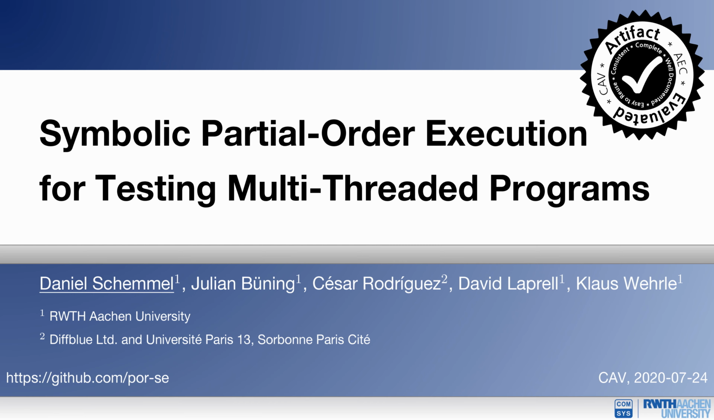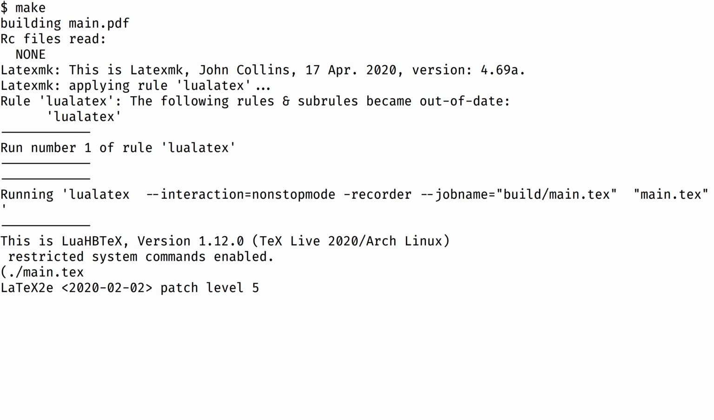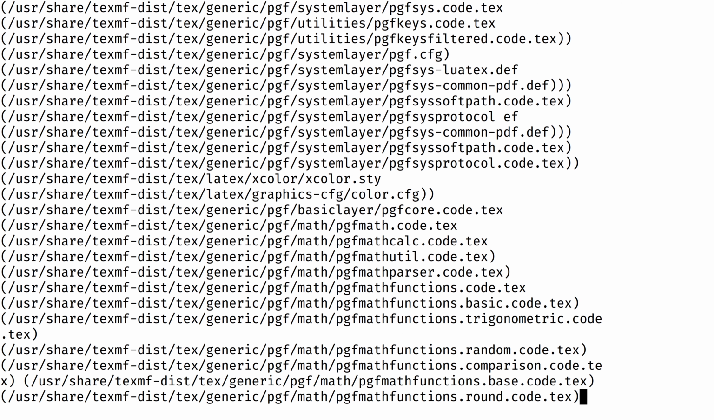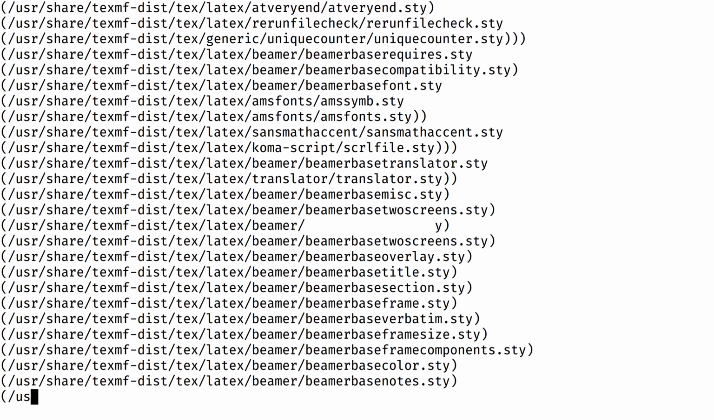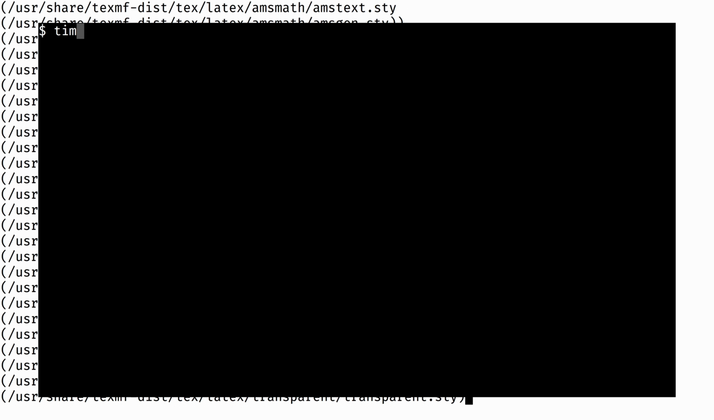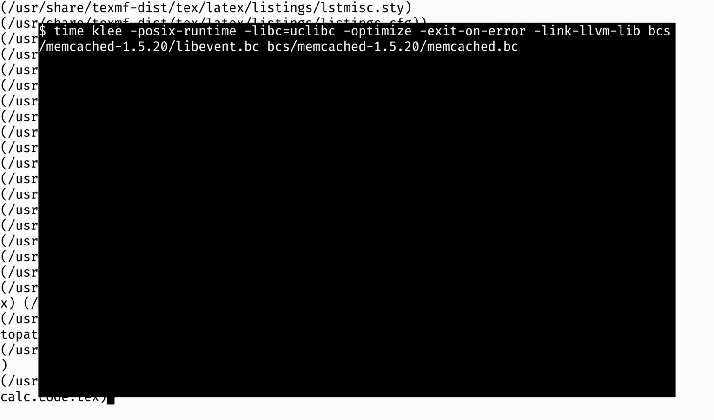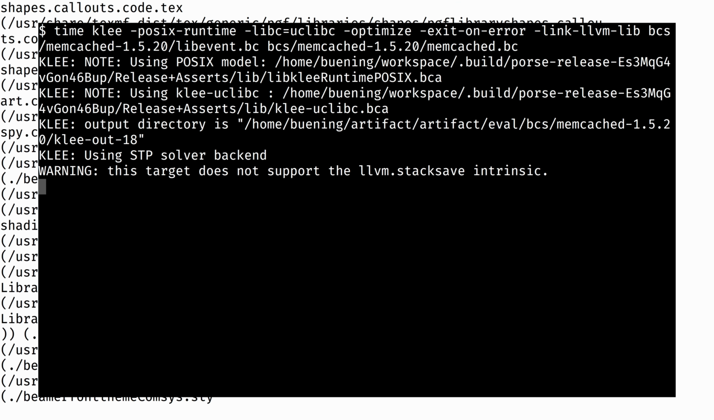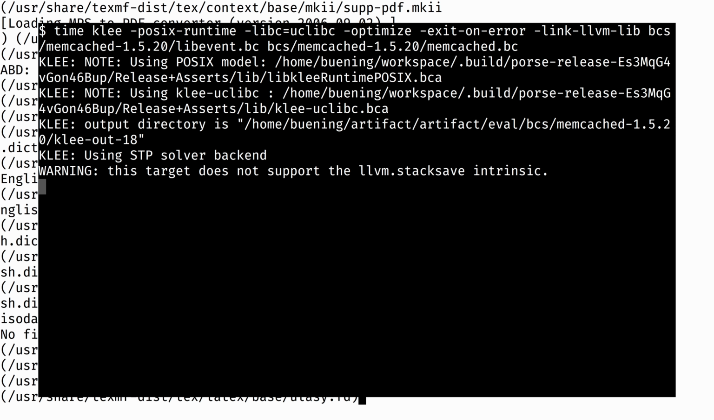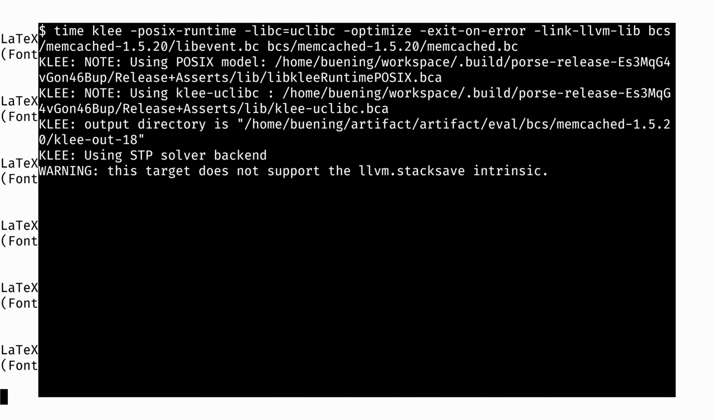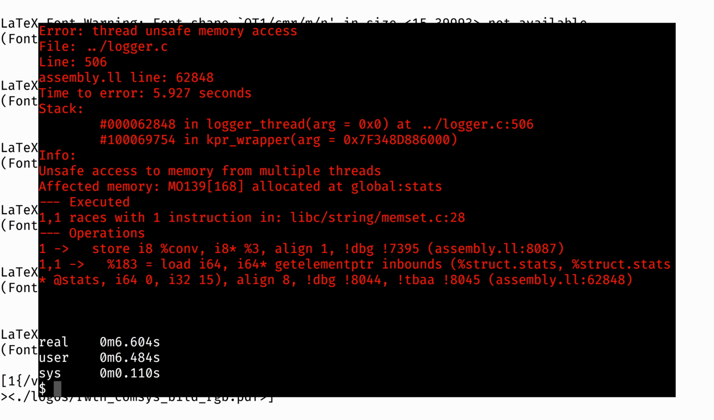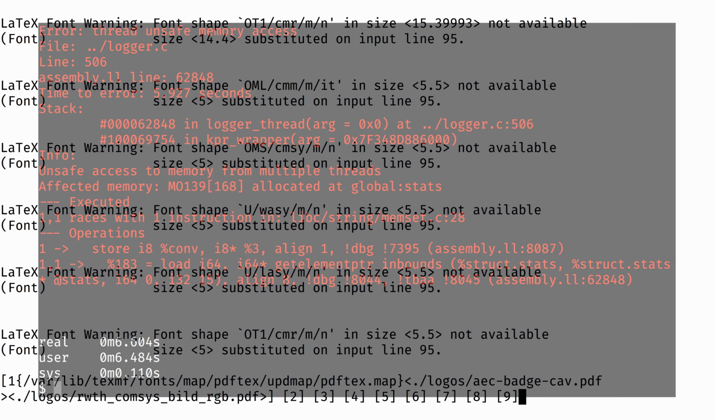Hey Julian, I'm just finishing up the slides for a CAV talk. How long did it take for a tool to find that one data race in memcached again? I don't know, a few seconds. Let's just run it again. Daniel, we can find the bug in 7 seconds.